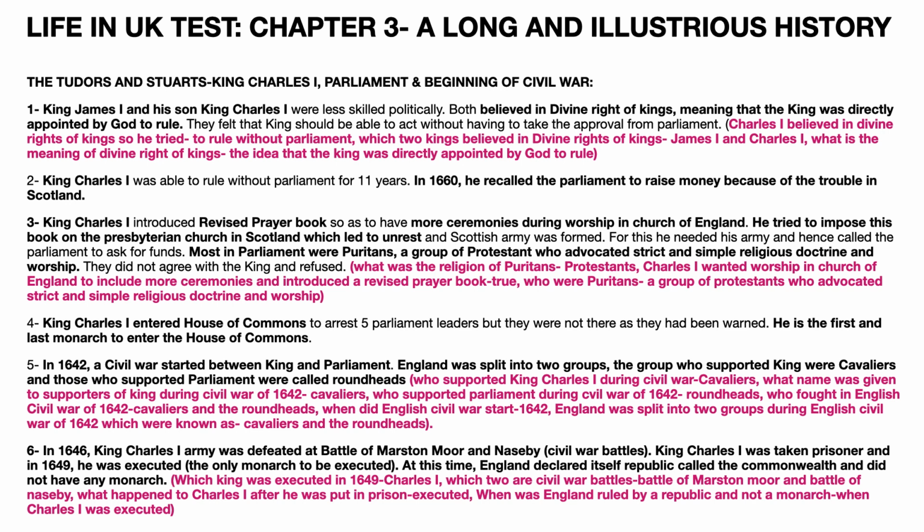The question asked is, which king was executed in 1649? The answer is King Charles I. Question is, which two are Civil War battles? The answer is Battle of Marston Moor and Battle of Naseby. Question is, what happened to Charles I after he was put in prison? The answer is he was executed. Question asked is, when was England ruled by a republic and not a monarch? The answer is when Charles I was executed.